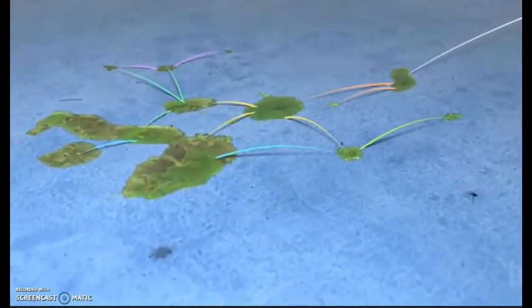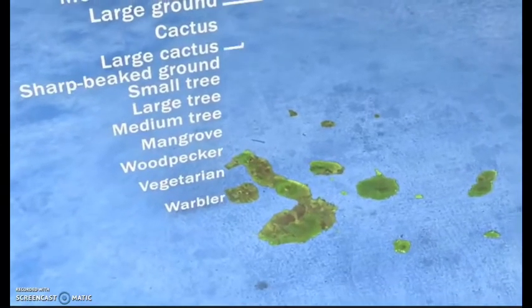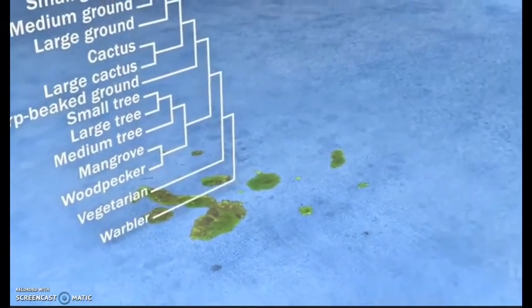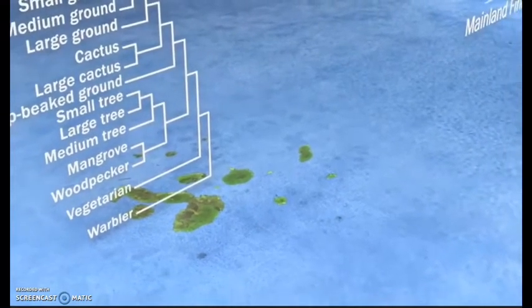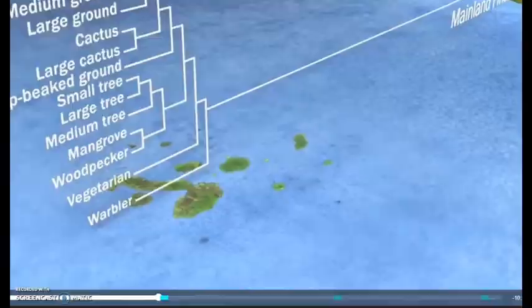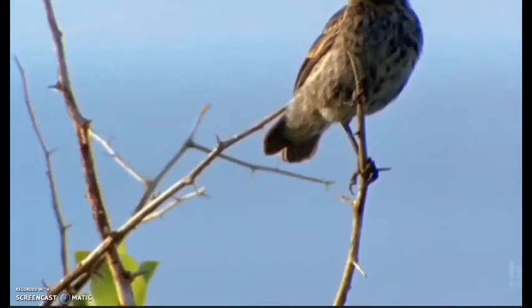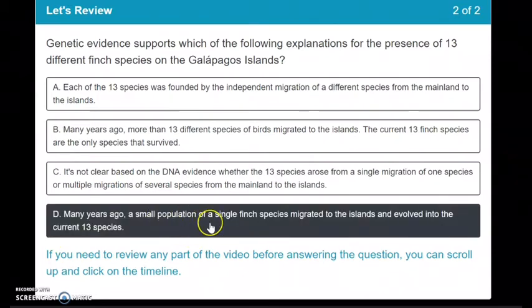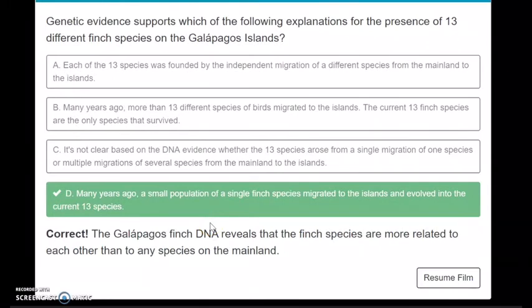And what do we know about that? Well, now we know from DNA evidence that all of the finches are more related to each other than any one is to a species on the mainland. And that tells us only one species arrived on the archipelago and diversified into the 13 species that we see nowadays in the Galapagos. So, as Dr. Grant said, many years ago, a single population of finch species migrated to the islands and evolved into the current species. They are more related to each other than they are to any of the species on the mainland.